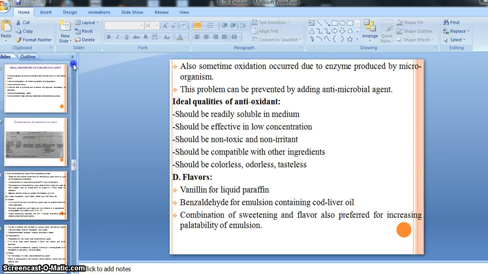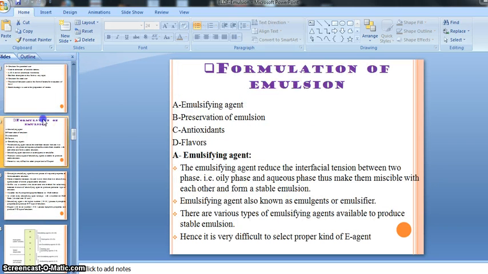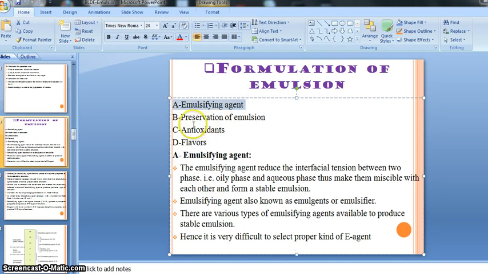So we discussed the emulsifying agent, preservation of emulsion, antioxidant and flavors. This is the whole knowledge of the formulation of emulsion. In this way we can select the emulsifying agent and preservative, then antioxidant and flavors, and whatever the uses and activity of all our ingredients are learned here, right?